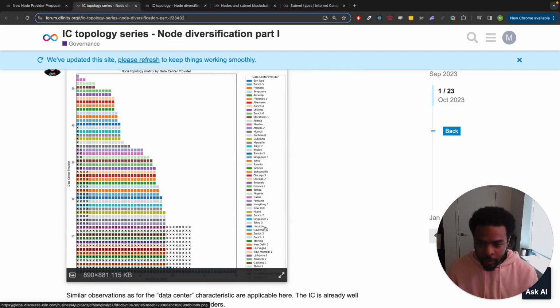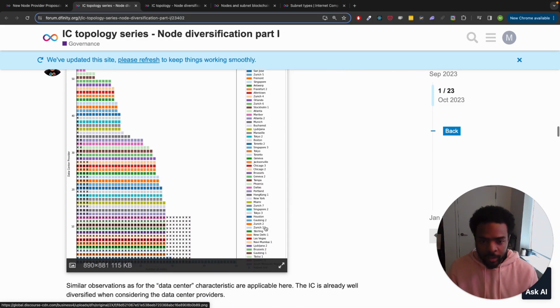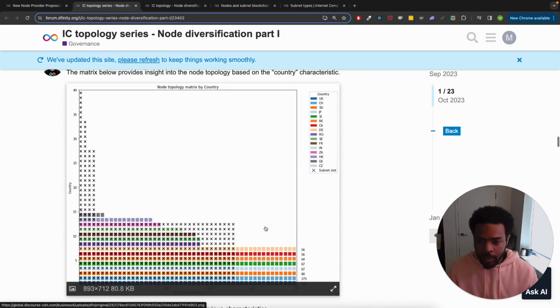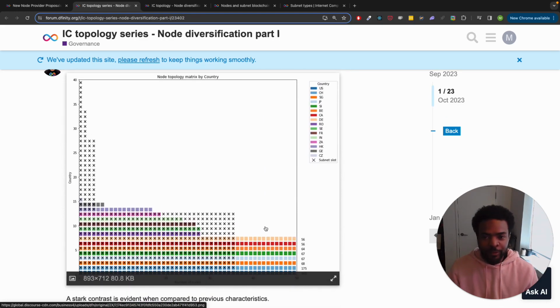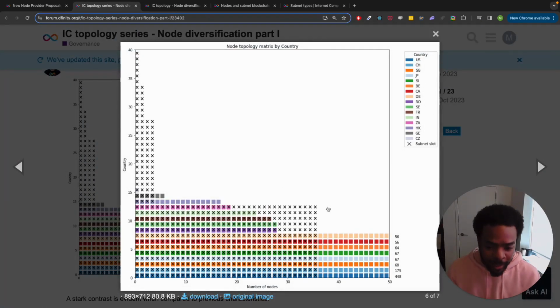And similar deal for the data center provider characteristic. Now if we go and look at country, this is where it's interesting. If you remember from the initial forum post that highlighted the target that was actually reached, there's a subnet limit of 2 or 3 for the country characteristics, depending on which subnet you're looking at. So here's what the topology looked like in September, by country.